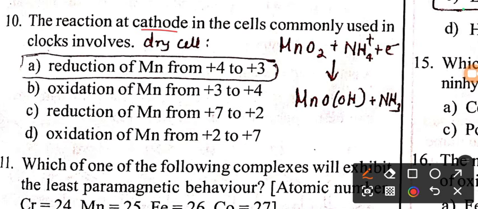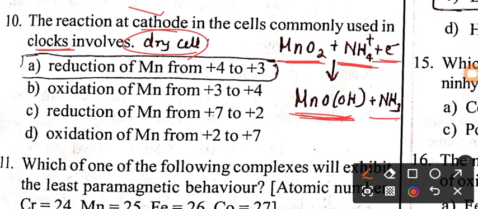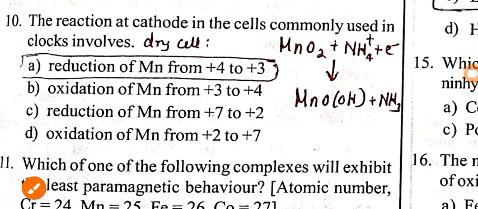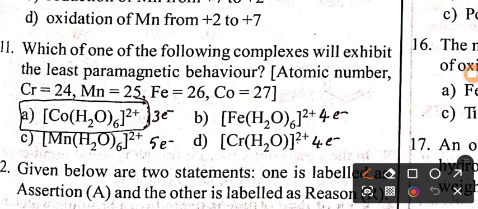Next from D and F block, electrochemistry chapter, the reaction at cathode in the cells commonly used in clocks involves. In clocks we use dry cell. So in dry cell, the reaction that takes place at cathode is conversion of MnO2 to MnOOH in the presence of ammonium ion. MnO2 in the presence of ammonium ion gains 1 electron to convert into basic manganese oxide, with the release of ammonia. Here you can find manganese oxidation state is converting from +4 to +3. So reduction of manganese from +4 to +3, option A is the right answer.